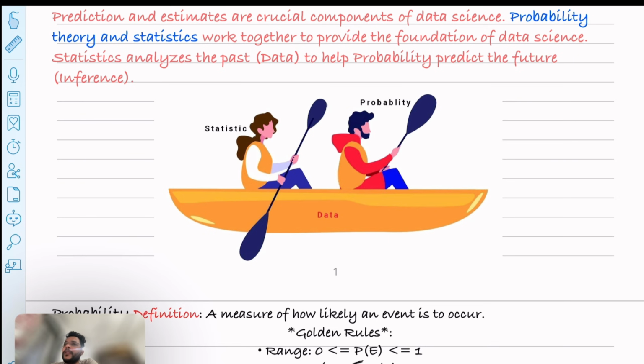Now what will the probability do here? Whenever a new email arrives in the inbox with these kinds of words like lottery, jackpot, the model calculates based on the statistics that there is a 95% probability that this new email is spam. So in this way, this mail will be moved to the spam folder.